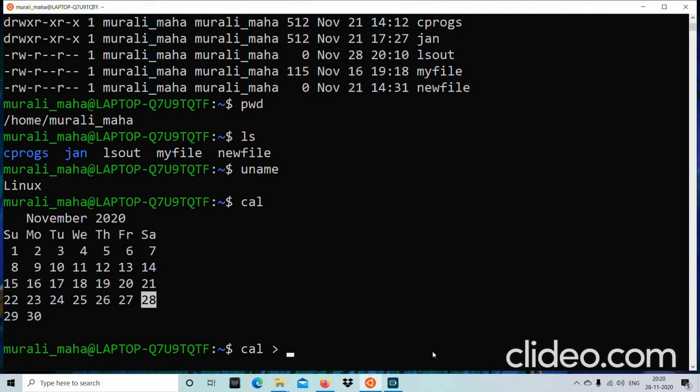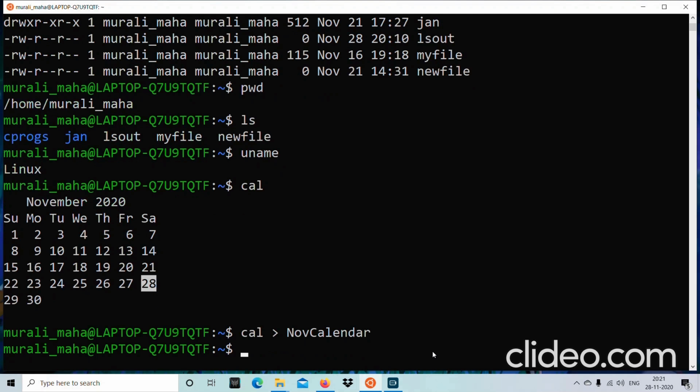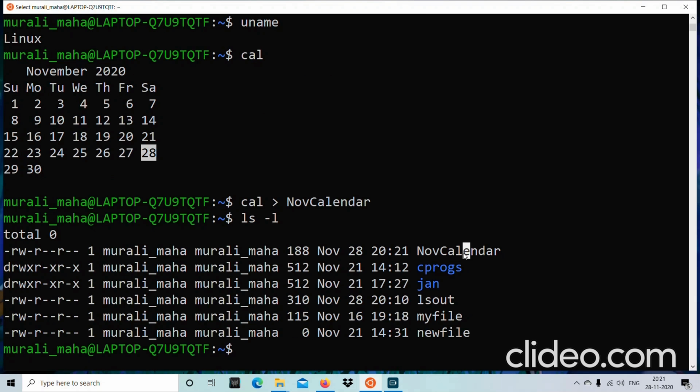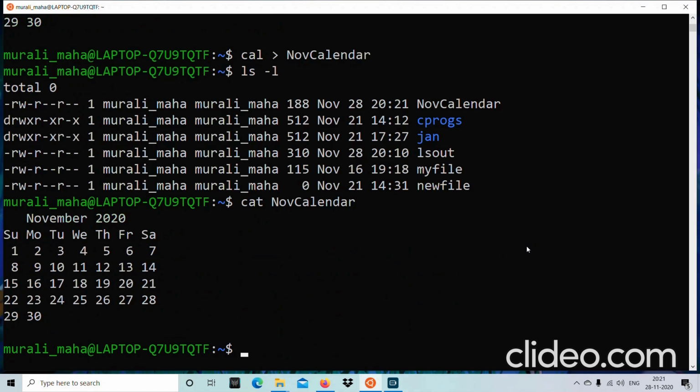So cal greater than November calendar. We'll create a file called November calendar. So what it does is send the output of the cal command to November calendar. So a file called November calendar would be created. Right? So let us check by displaying the contents of November calendar. Yes, so cal's output has been sent to November calendar.